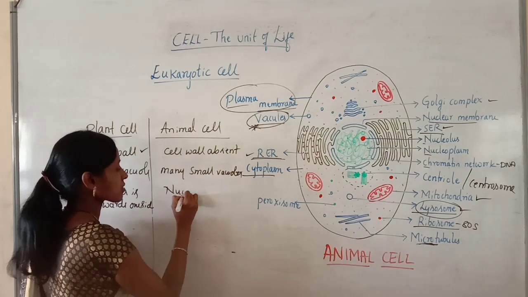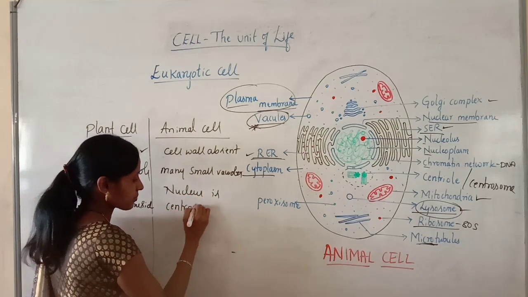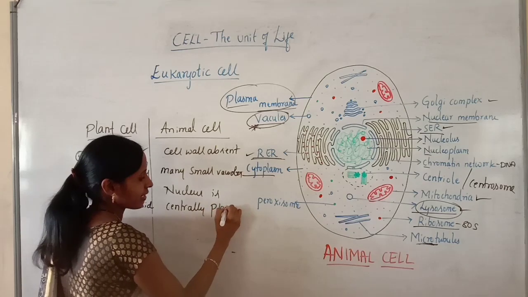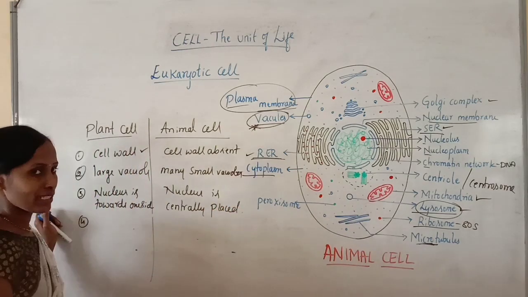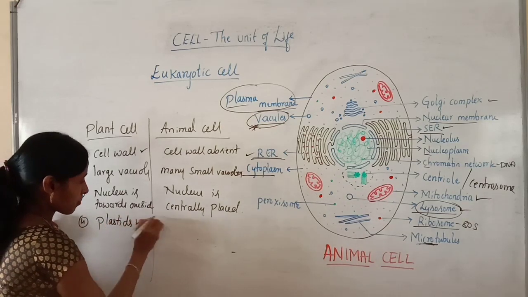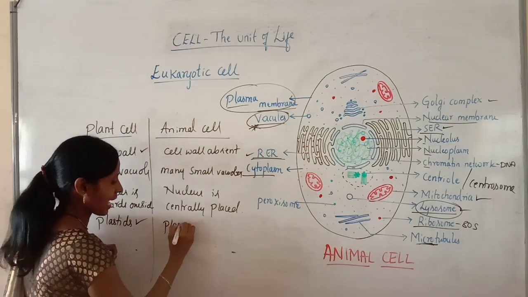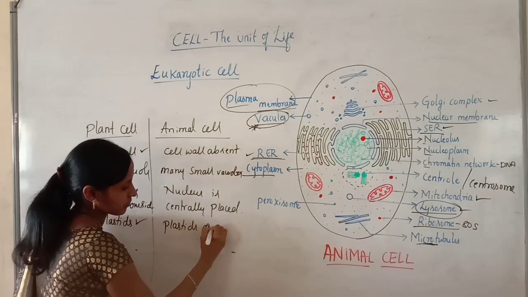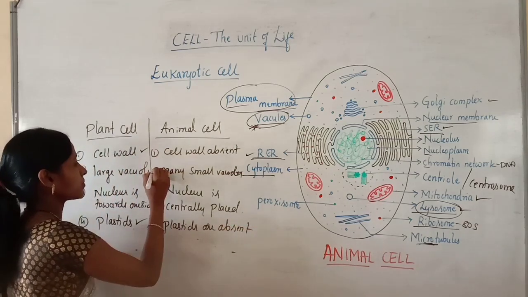Then other differences, in plant cell, plastids are present, but in animal cell, plastids are absent.